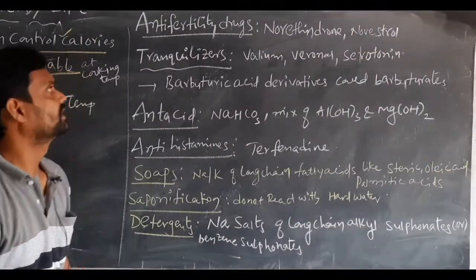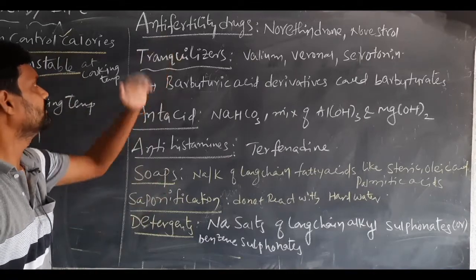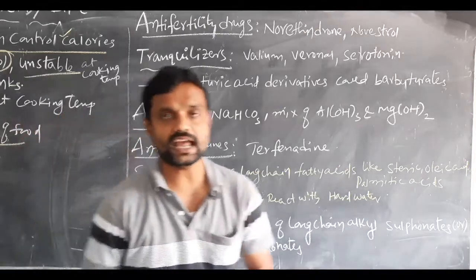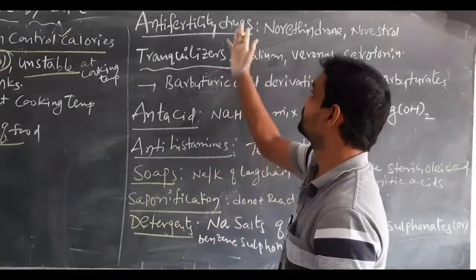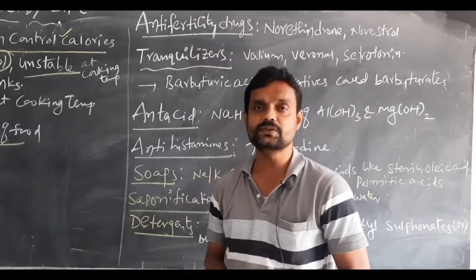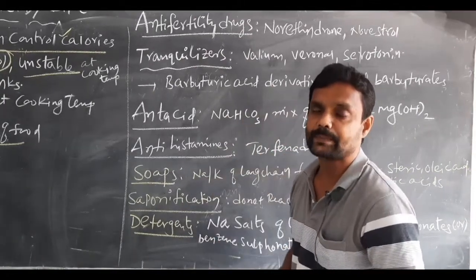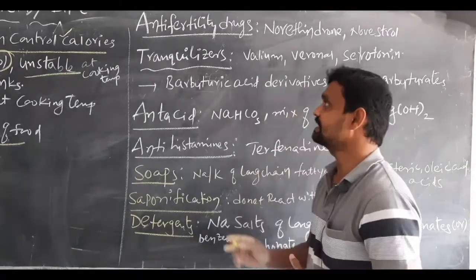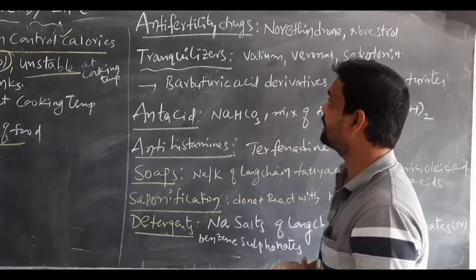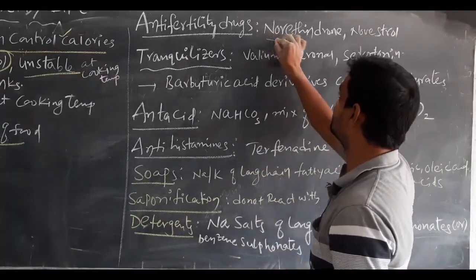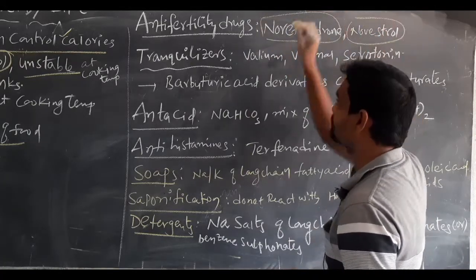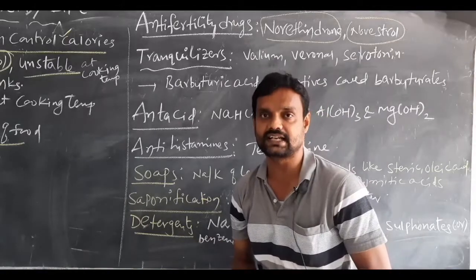So another definition, that is anti-fertility drugs. Students, anti-fertility drugs, simple. These chemical substances can be used to prevent pregnancy. So that is called anti-fertility drugs. Examples of anti-fertility drugs are norethindrone and novestrol.